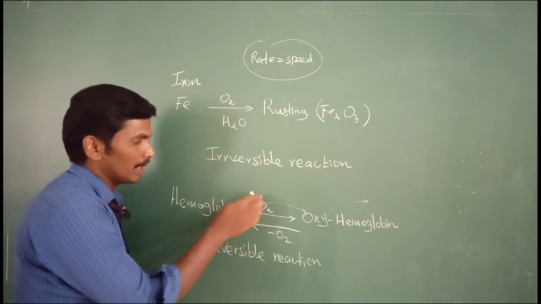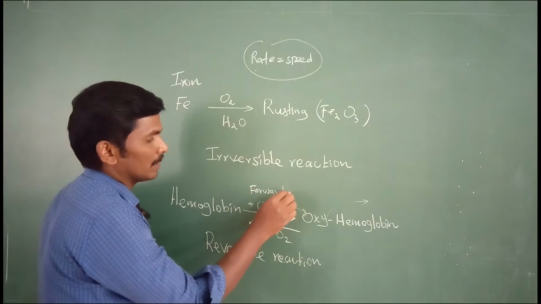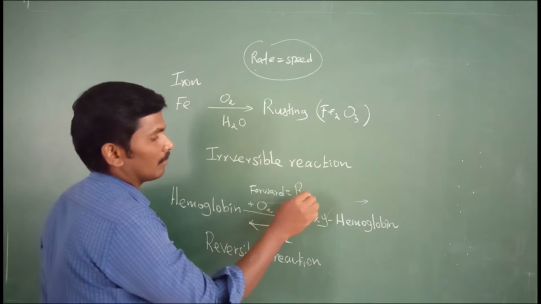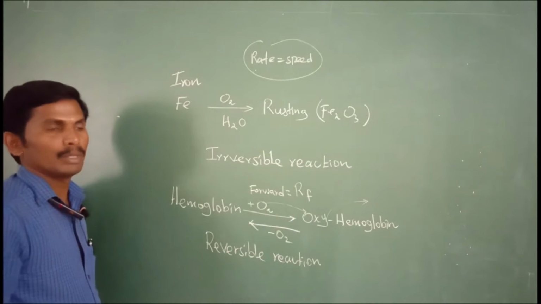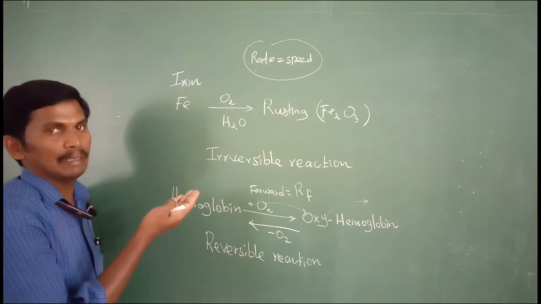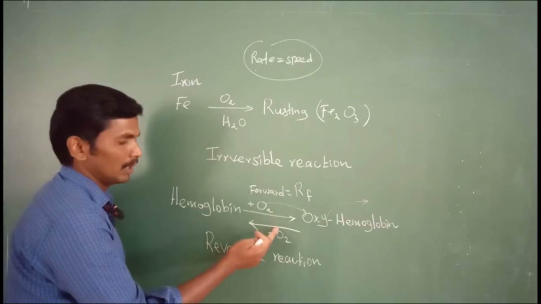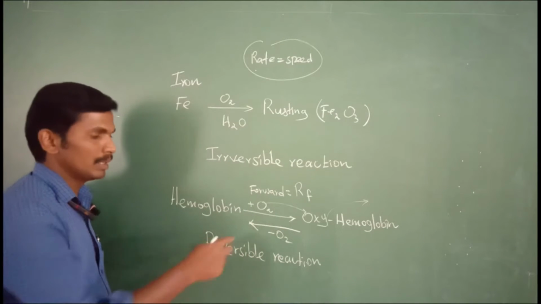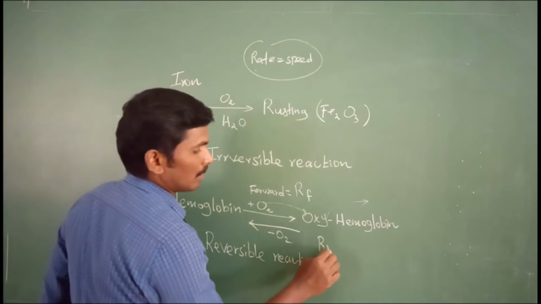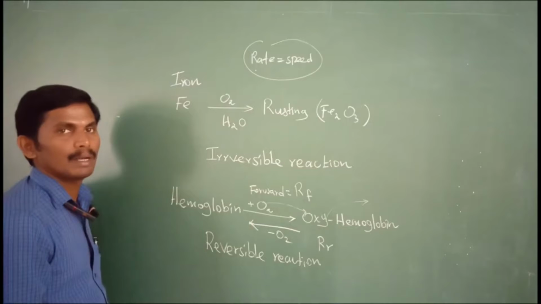So the forward reaction has its own rate, called the rate of forward reaction, RF. Similarly, the reverse reaction has its own speed, denoted by RR, the rate of reverse reaction.